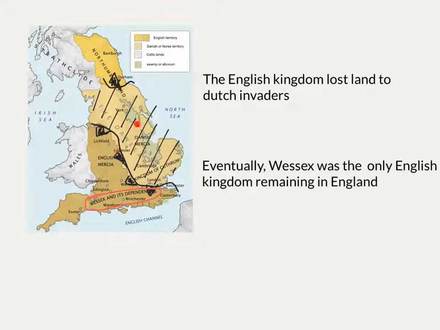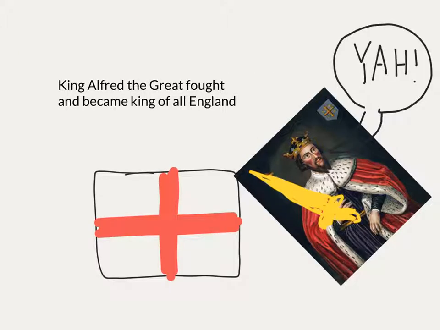Dutch invaders took a lot of land from England, and at one point Wessex was the only English kingdom left in England. King Alfred the Great fought off the Vikings and became the king of all England.